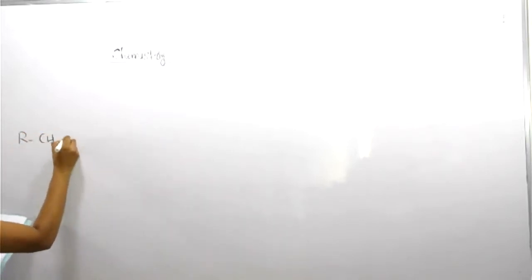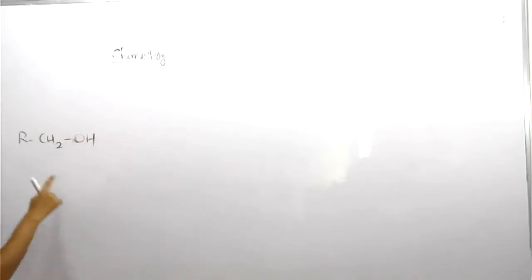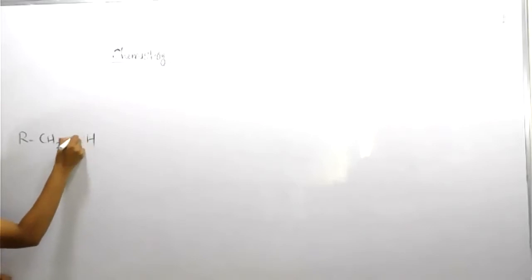Suppose there is a question. R CH2OH. This is which type of alcohol? Primary, secondary, tertiary? What type of alcohol is this? Primary. Correct. Okay. So primary alcohol is this one.